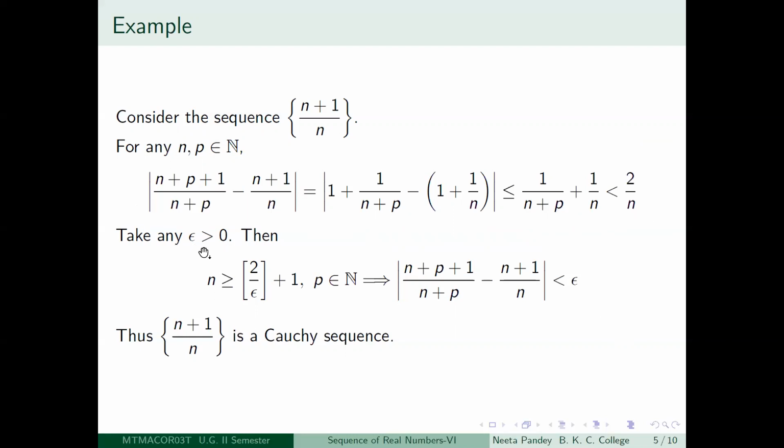That if you take any epsilon greater than 0, choose your little n greater than or equal to the box of 2 by epsilon, plus 1. Then for any positive integer p, you will get that the modulus of (n+p+1)/(n+p) minus (n+1)/n will be less than epsilon, because now n greater than or equal to box of 2 by epsilon plus 1 means that n is greater than 2 by epsilon, which means that 2 by n is less than epsilon, right?